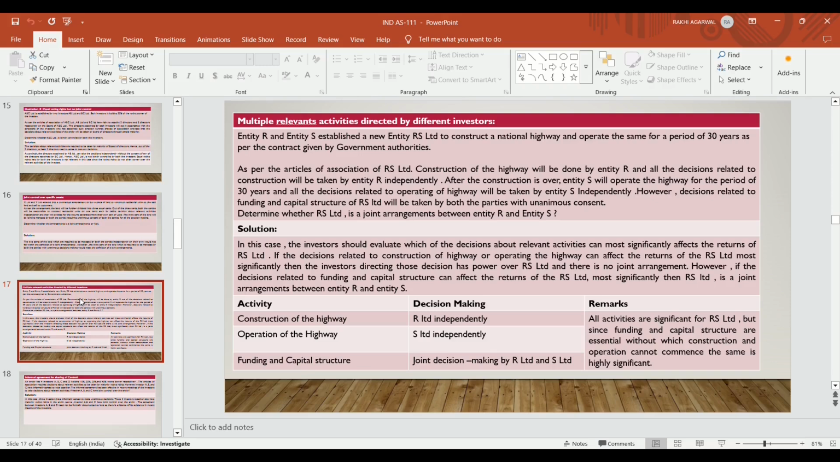R and S form a new entity, a separate legal entity, that is RS Limited, to construct a national highway and operate the same for a period of 30 years.